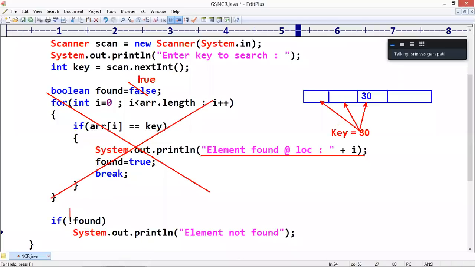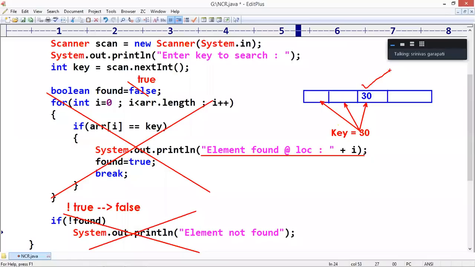If not found, what is that found value, guys? True. This part is important. Not true means what? According to the logical operator, false. Whenever false, this statement will not execute. Element not found message will not execute because the element is already found.